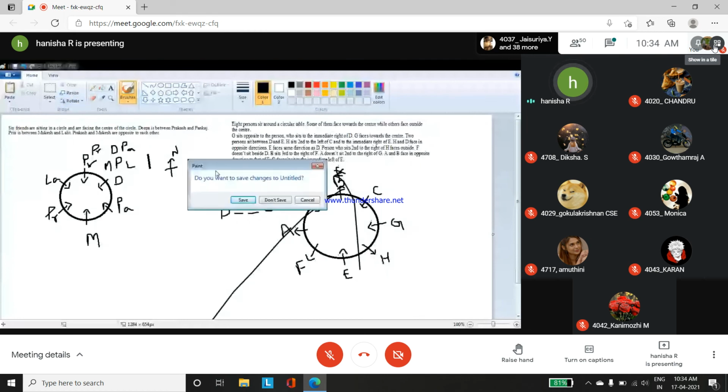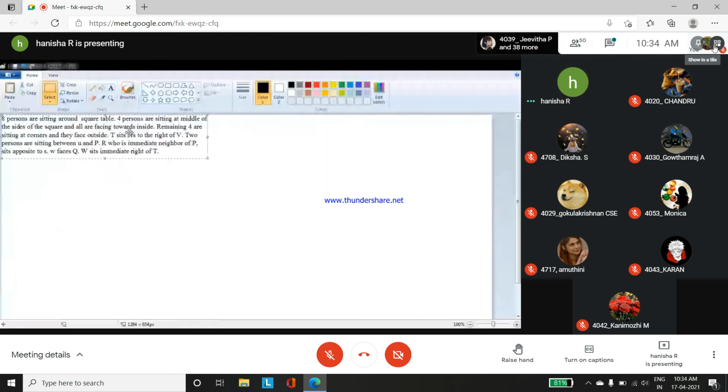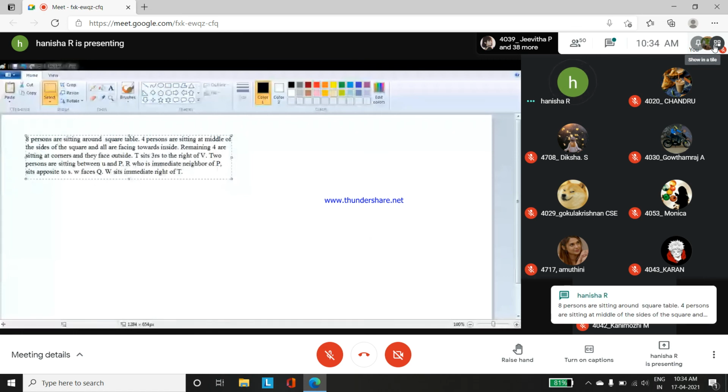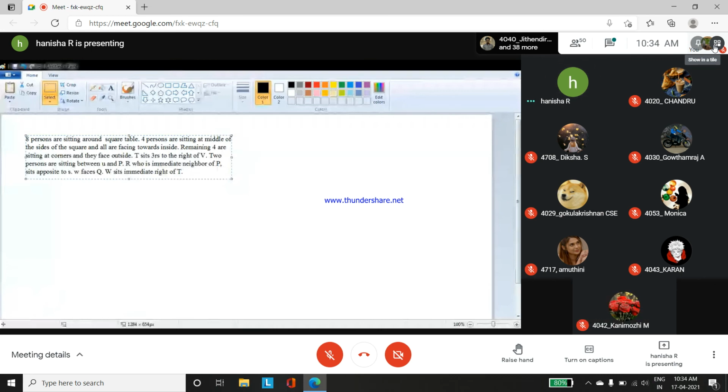Next is the square type question. Eight persons are sitting around a square table.